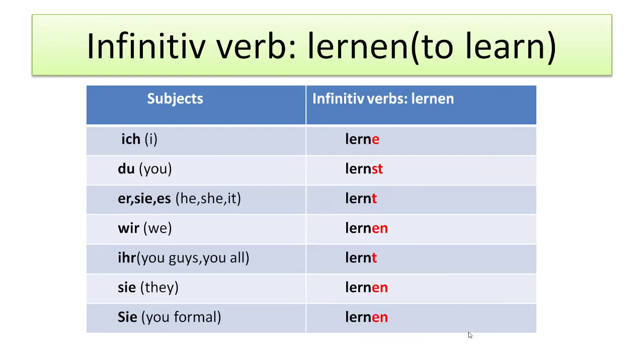Let's see one example. If we have the infinitive verb lernen, how do we make the conjugation? For ich, we have to use lern and add e. For du, we have to add st and it becomes lernst. I repeat, lernst. Er, sie, es, he, she, it, becomes lernt. For wir, it becomes lernen. For ihr, you guys or you all, it becomes lernt. And Sie, you formal, it becomes lernen.